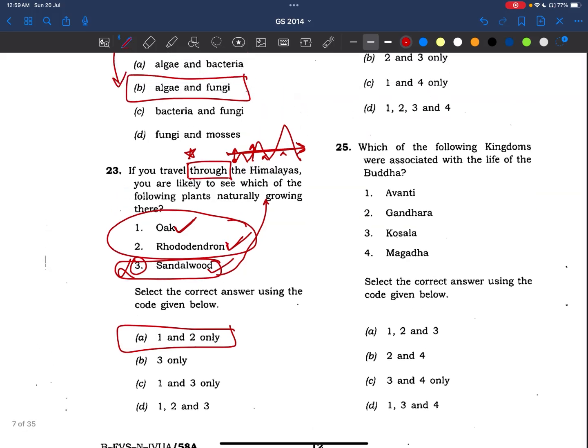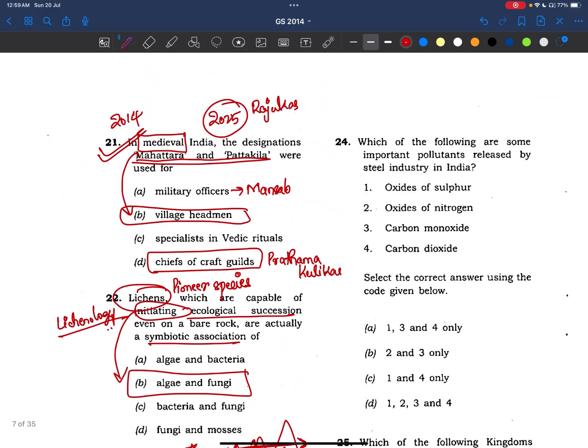Okay, now, coming to the 24th question. Which of the following are some important pollutants released by the steel industry in India? I think you know, friends, I worked in Vizag steel plant as a junior manager, meaning management training. Then it is called management training, but the post is a junior manager post. So this question is very easy for people who know about the steel industry, because all the four are released.